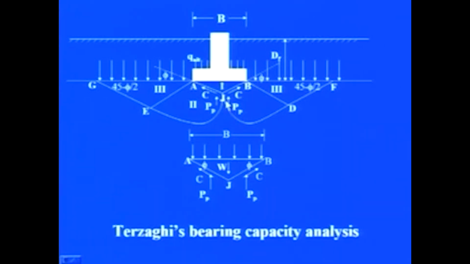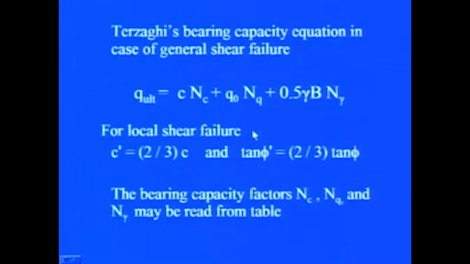You can also very well see that the shearing surfaces do not go beyond the horizontal surface at the base level. It means the shearing resistance of the soil in this depth Df is not considered, and its effect is only taken into account by considering a surcharge equivalent to gamma Df. So this is Terzaghi's bearing capacity analysis, and on the basis of this, by considering the static equilibrium of the wedge,